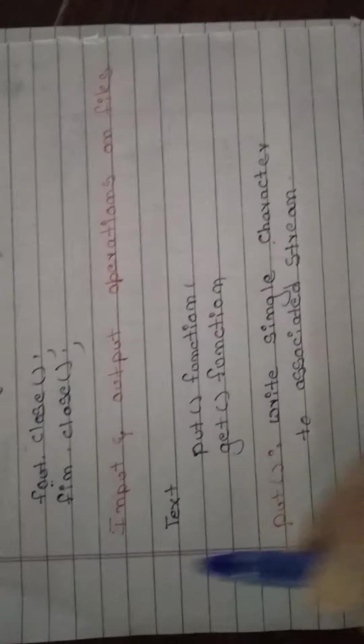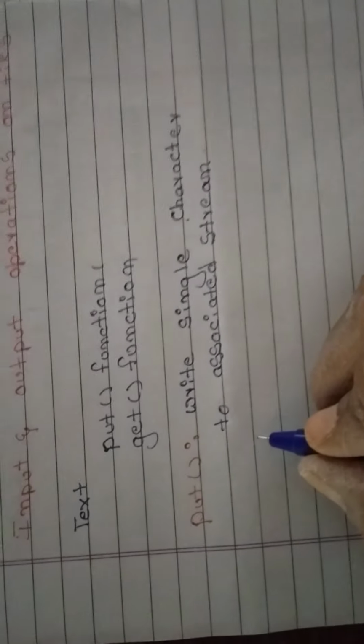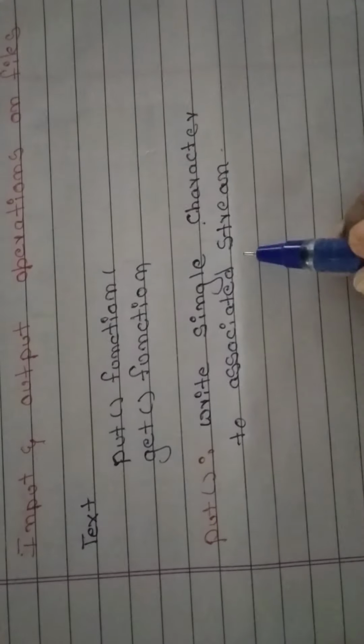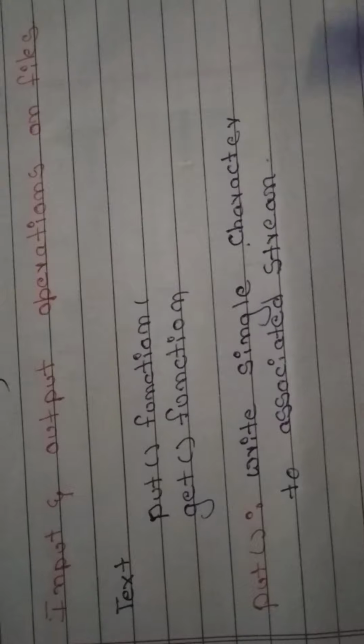Put means, if you observe here, so much text is there. To whatever is existing, I am writing in continuation. That we call the associated stream. Stream means a sequence of bytes. To the existing data we are adding some more data.